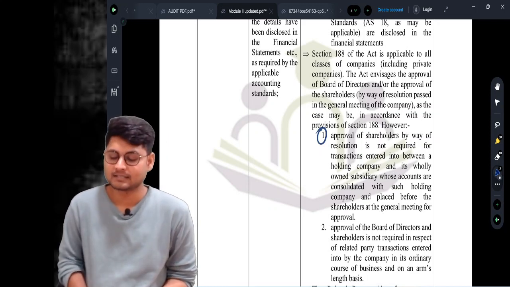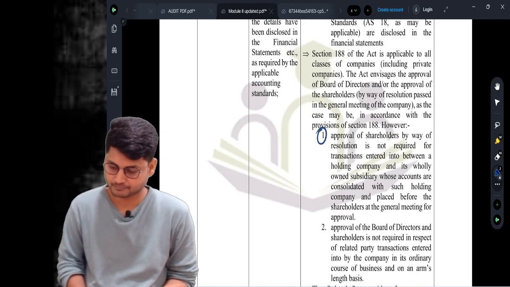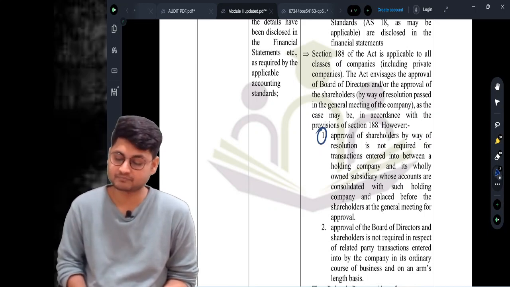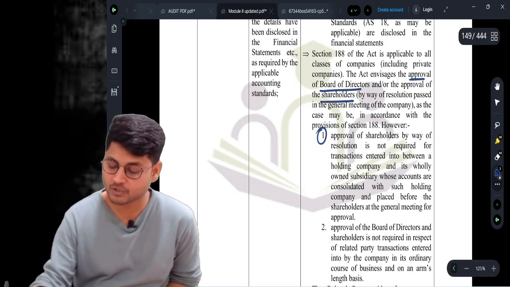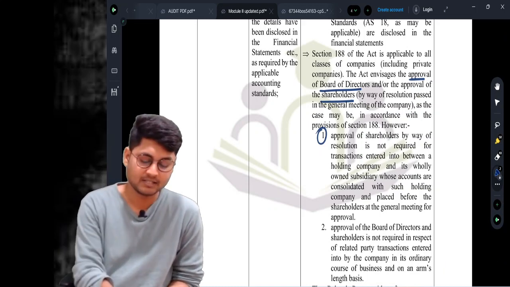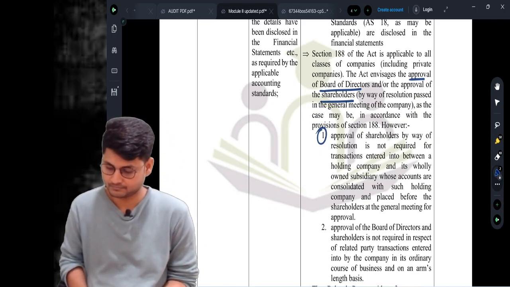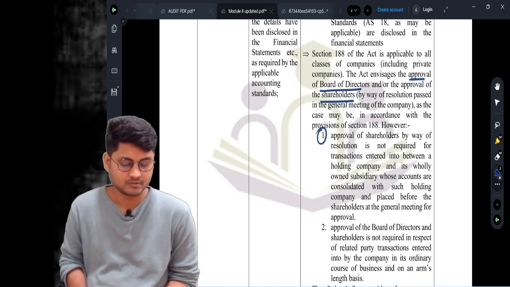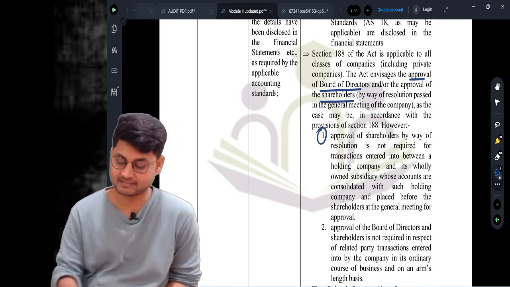Second point, section 188 requires approval of board of directors, or approval of shareholders by way of resolution in a general meeting, when there are related party transactions.